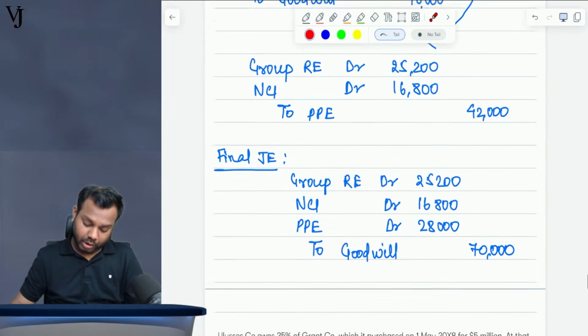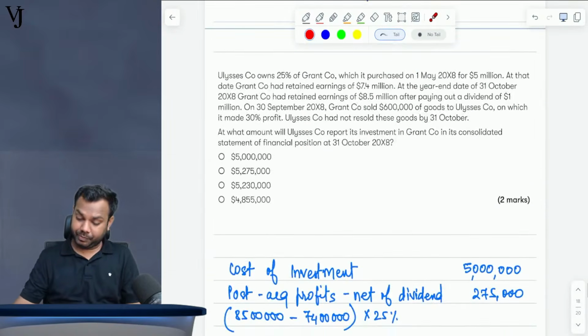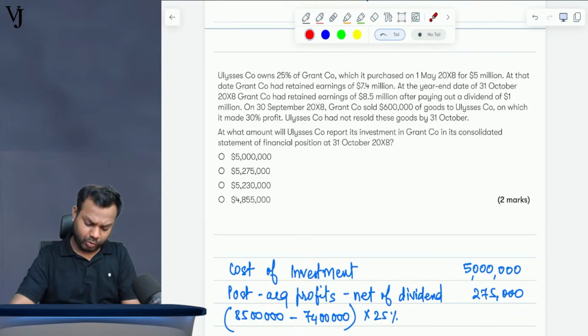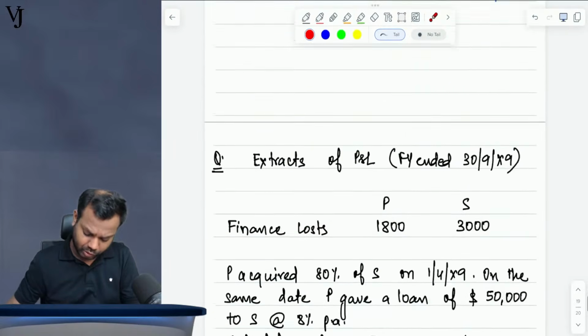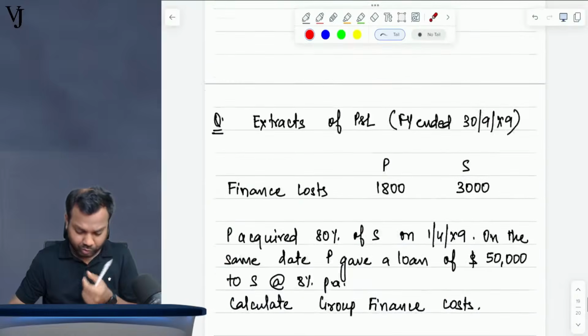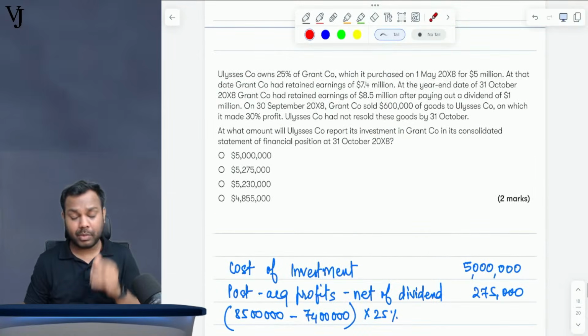Wonderful. Next question. I think two more questions remain here, that's all. Then we'll move to consolidated P&L from the pre-mock exam.